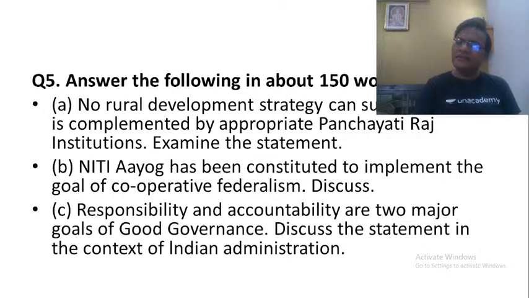Why? Because successive governments since independence have made sure that there will not be either accountability or responsibility of administrators towards the citizens. By 1990, we have realized that these administrative structures are a complete failure.